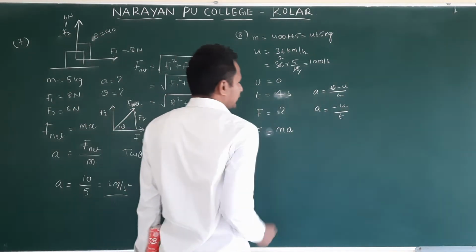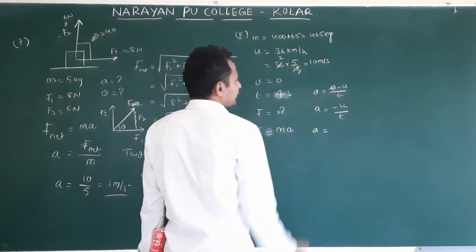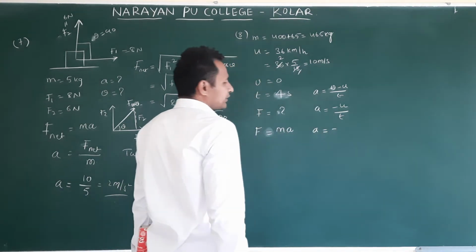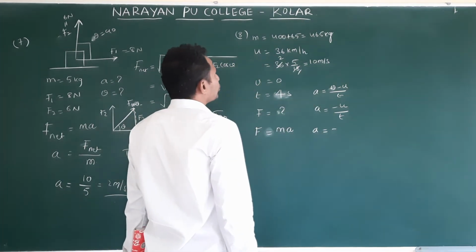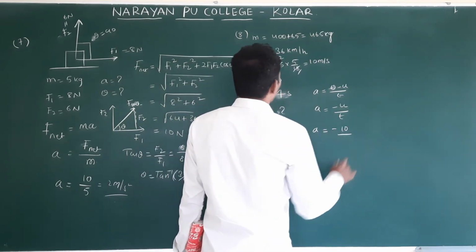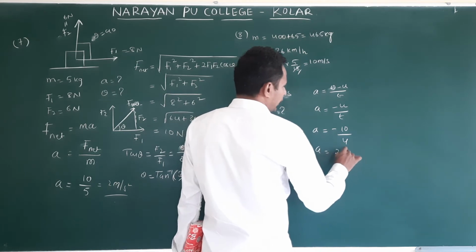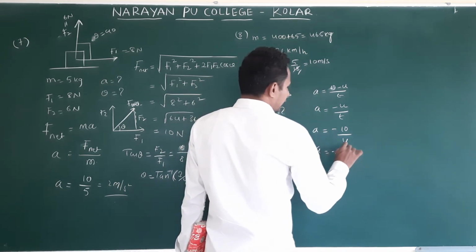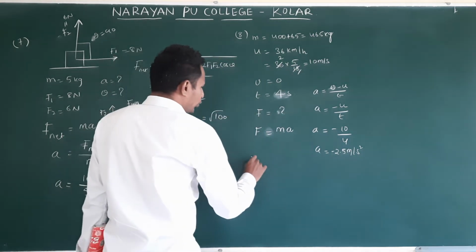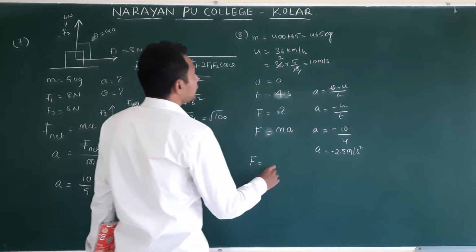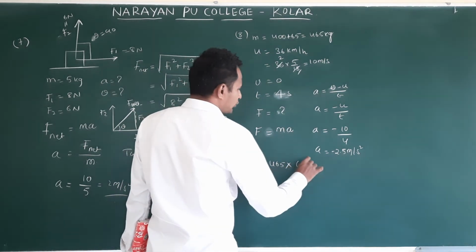So substitute this. First calculate a, or you can substitute directly here. Minus, what is u? 10. How many seconds taken? 4. a is equal to 2.5 meter per second square. Then force. Mass is what? 465 into minus 2.5.